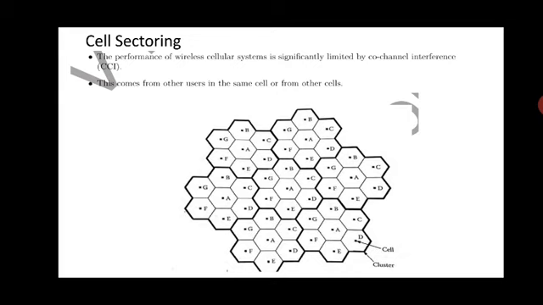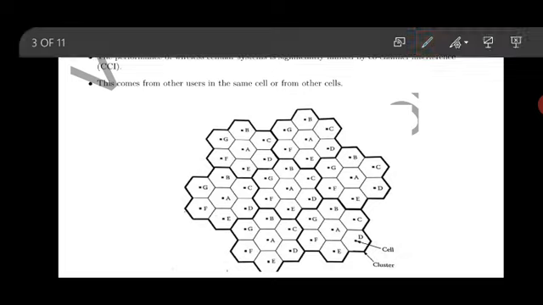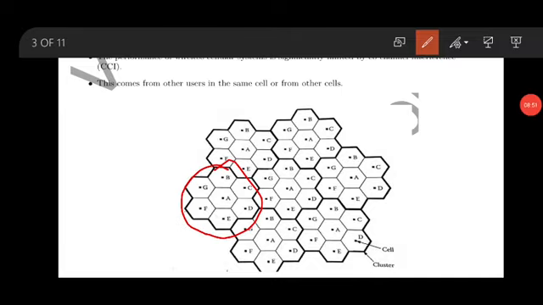Now this is the concept of cell sectoring. The performance of a wireless cellular system is significantly limited by co-channel interference, that is CCI. Previously I discussed co-channel. Now look at the diagram here. This is one cluster. You can see there is one cluster I have shown here.